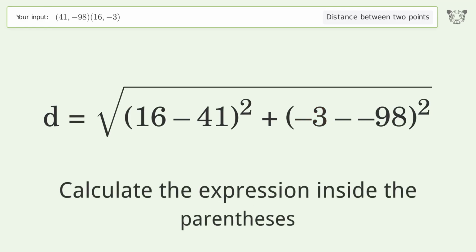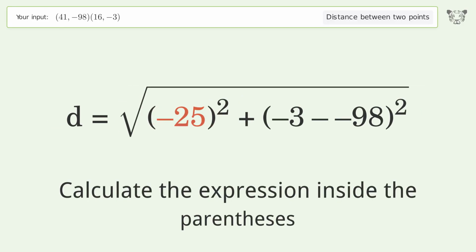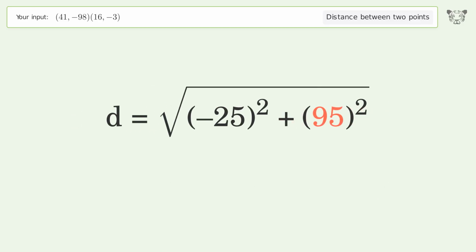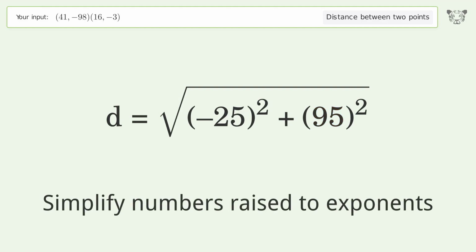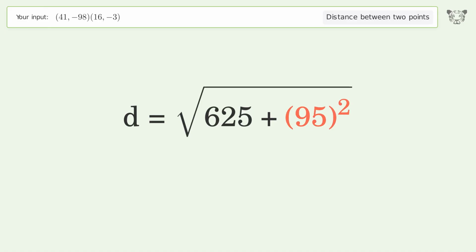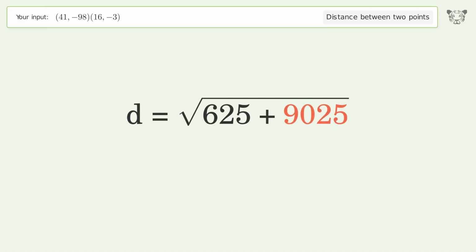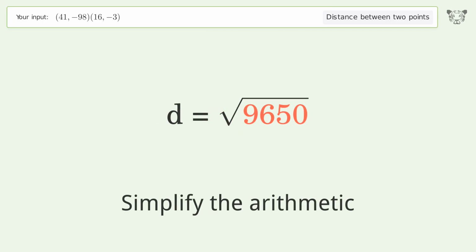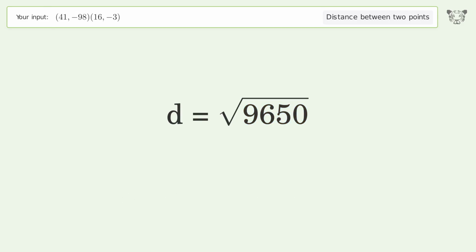Calculate the expression inside the parentheses. Simplify numbers raised to exponents. Simplify the arithmetic. And so the distance between the 2 points is the square root of 9,650, or 98.234.